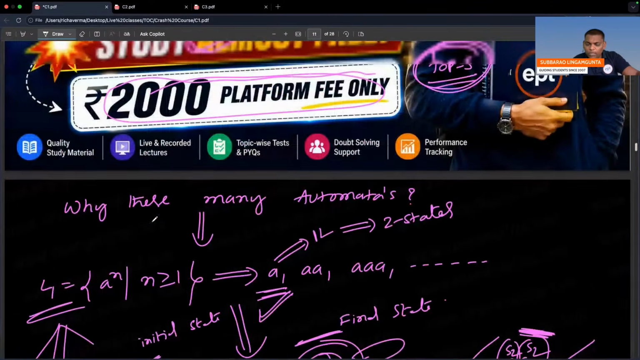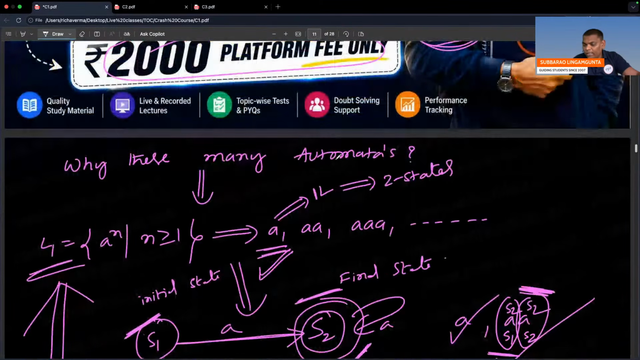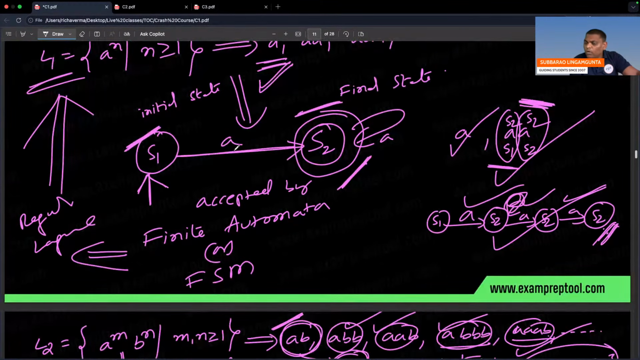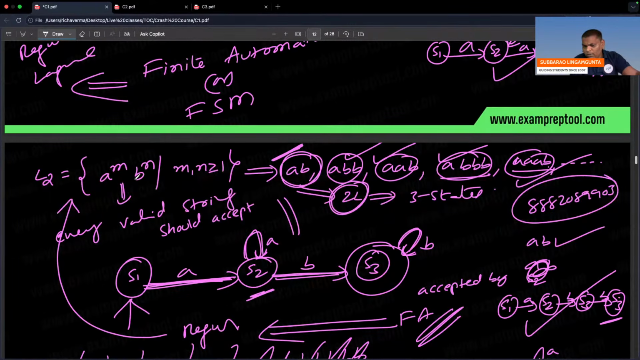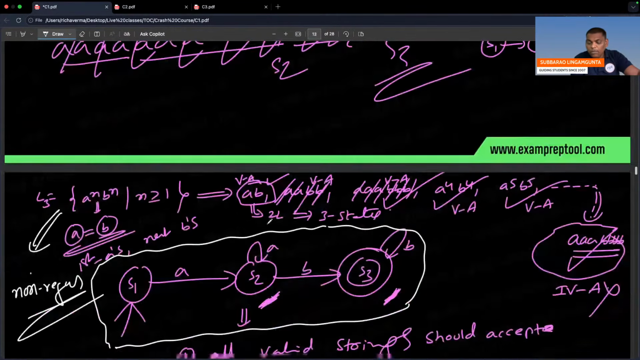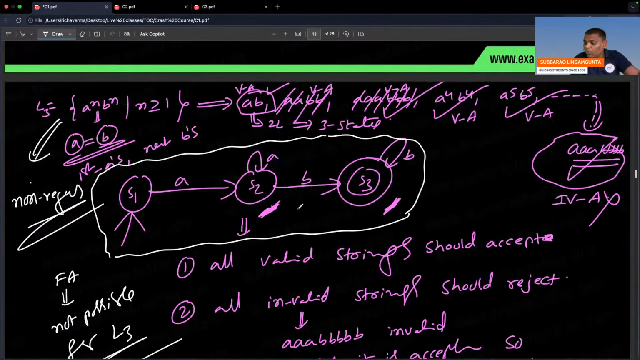Can you see the topic name? Why these many automata? Why these many machines? For a small language, a small automaton is absolutely fine. But for a bigger language, finite automata is not possible. How can you say bigger?